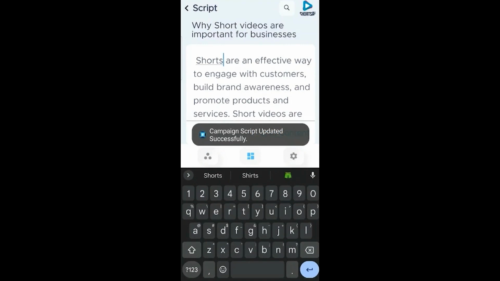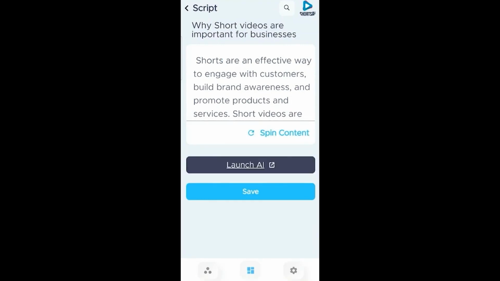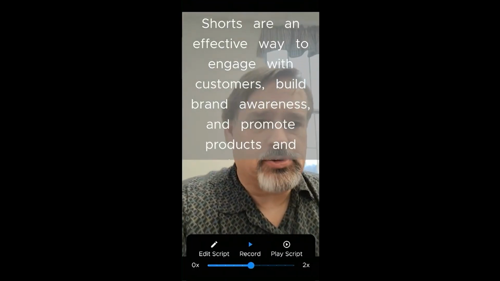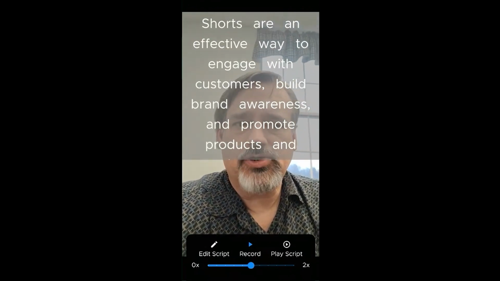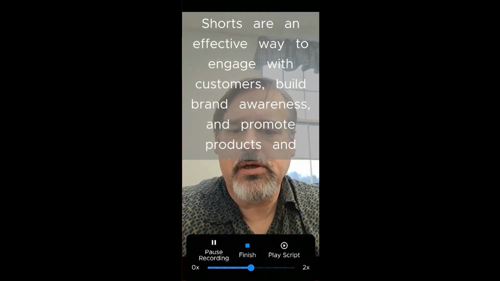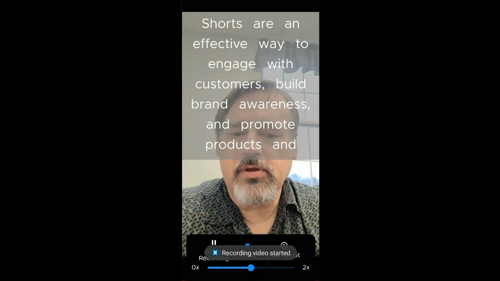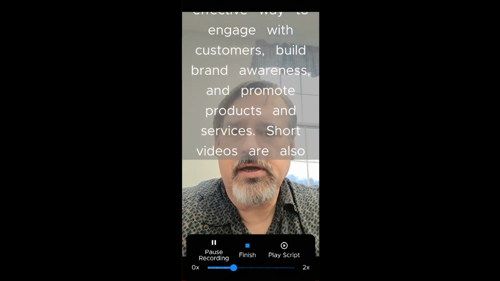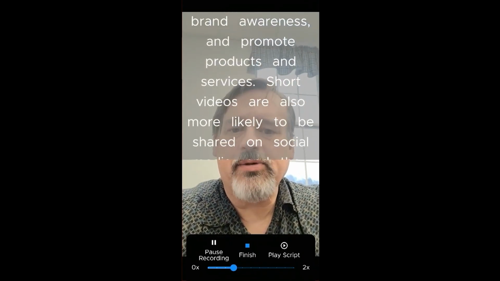Campaign script updated successfully. And then we hop back out, come back to our campaigns. And now you see we have our why short videos are important for businesses. And at this point, we will record our video. So what it's doing now is loading my camera. And as you can see on the screen is the script that we just wrote. So then to record that, I click on record. Now it's recording it. And then I start the script. I can adjust the speed of it. And I can read it as it's coming through.